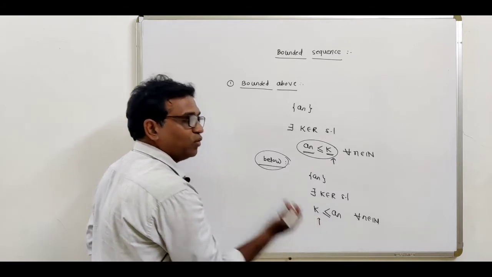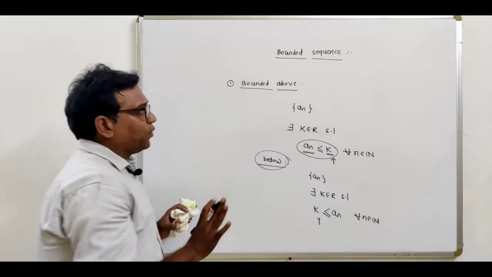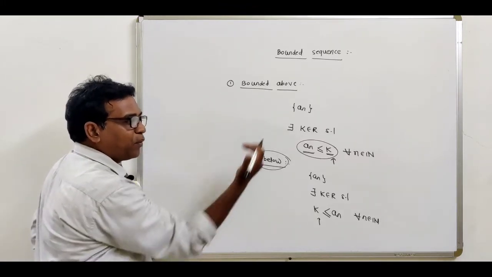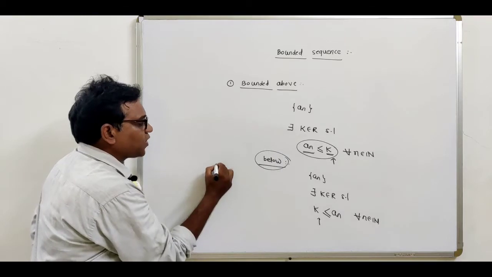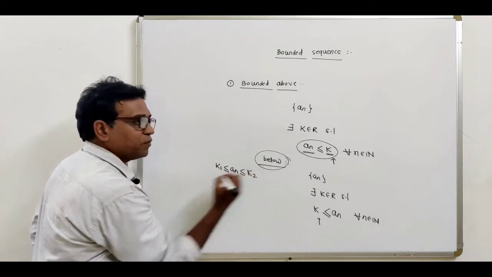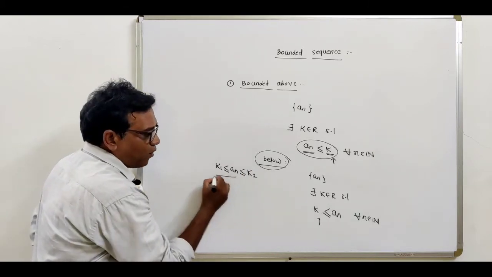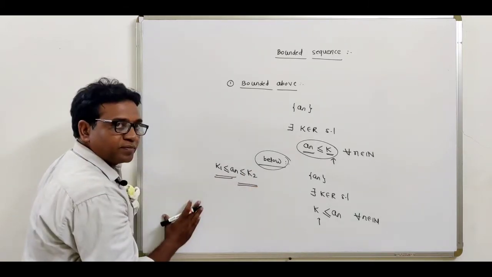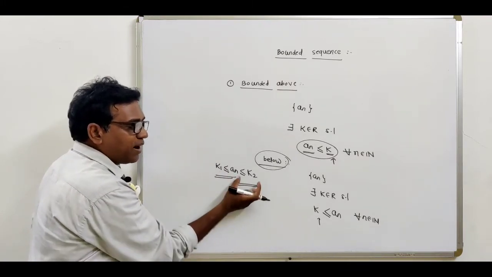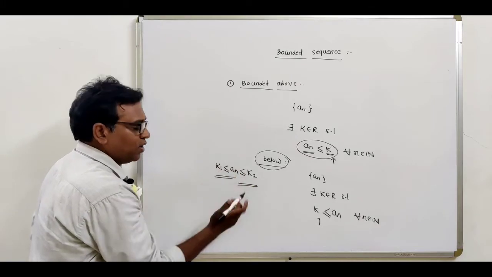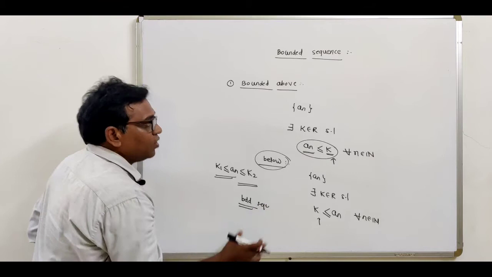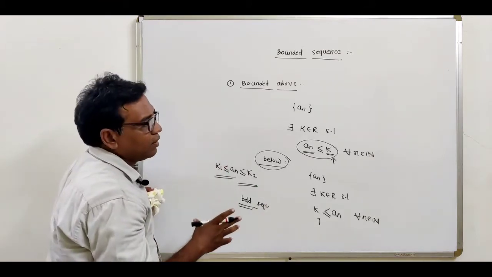And if the sequence is bounded above as well as bounded below, if k1 is less than or equal to a_n, which is less than or equal to k2, this is the bounded below and this is bounded above. If the sequence is both bounded above as well as bounded below, then the sequence is said to be a bounded sequence. So remember these three definitions.